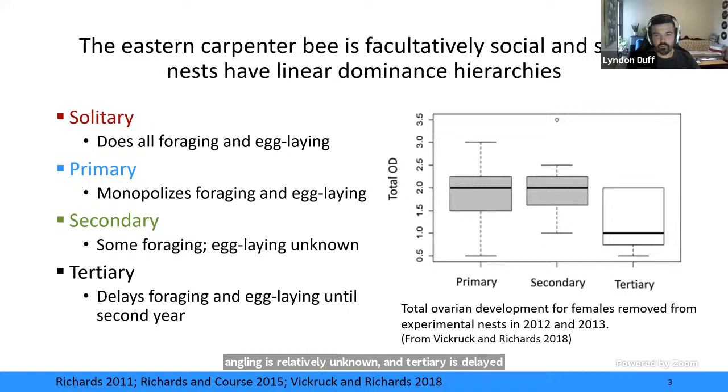So on the right, you can see the total ovarian development scores of primaries, secondaries, and tertiaries. Primaries and secondaries have similar ovarian development scores, and tertiaries have significantly lower ovarian development scores, showing that they have a different strategy altogether.